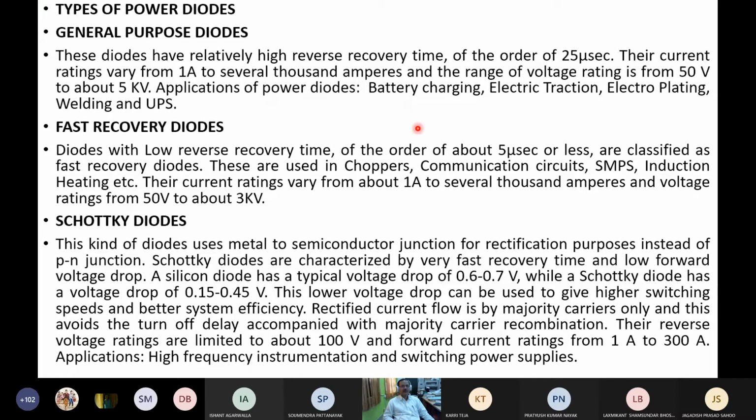Schottky diodes are characterized by very fast recovery time and low forward voltage. A silicon diode has a typical forward voltage drop of 0.6 to 0.7 volt, while a Schottky diode has a voltage drop of 0.15 to 0.45 volt. It's very less.